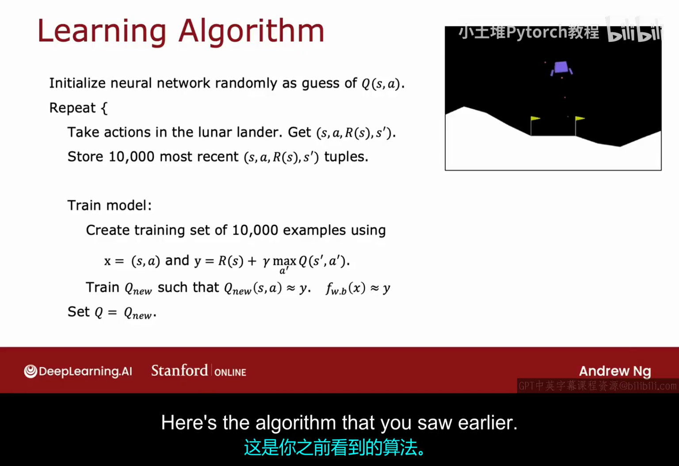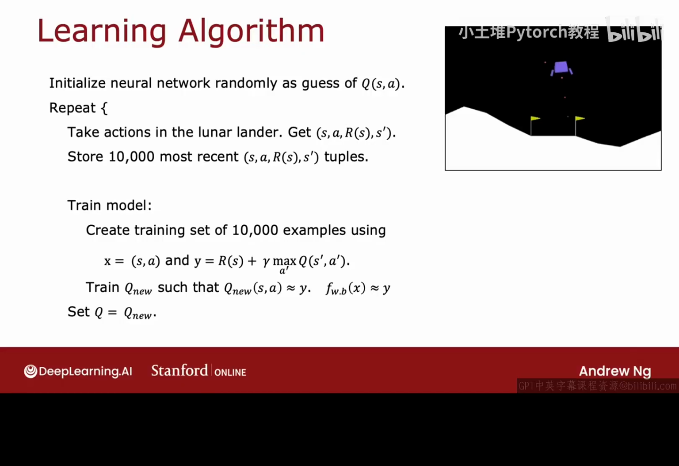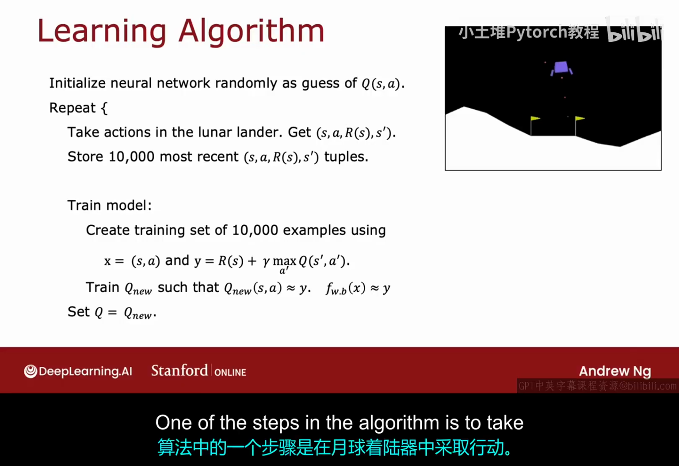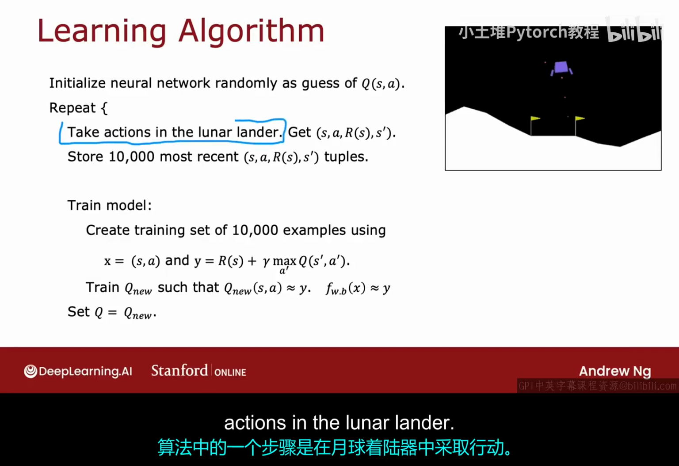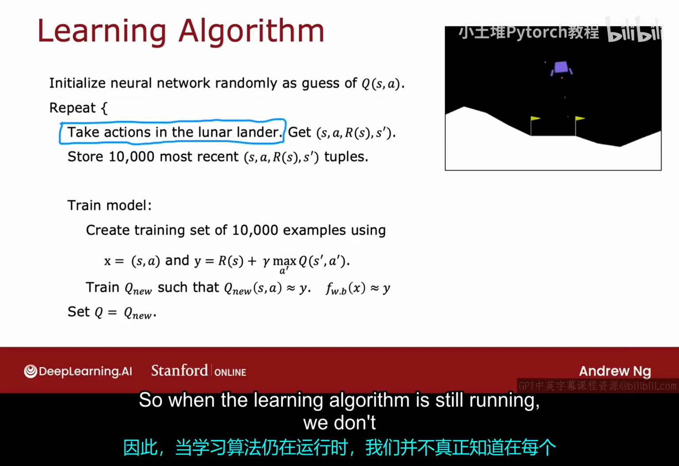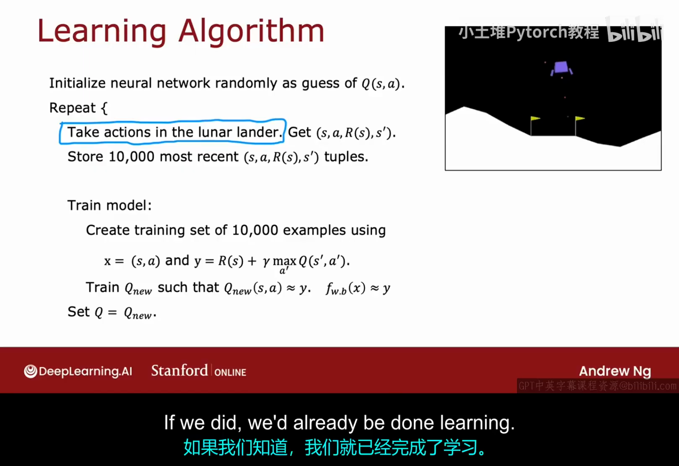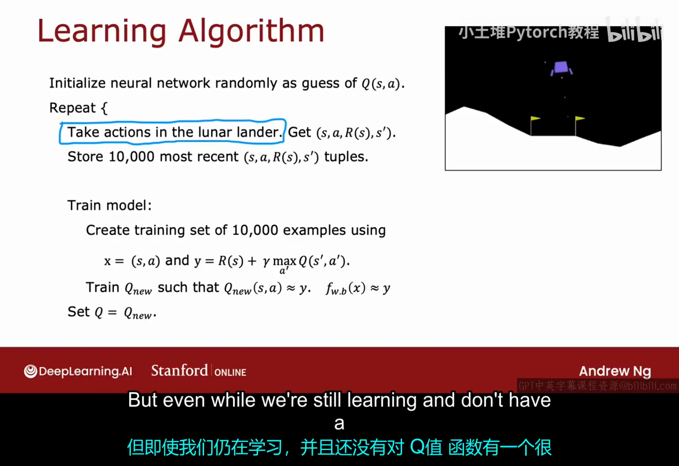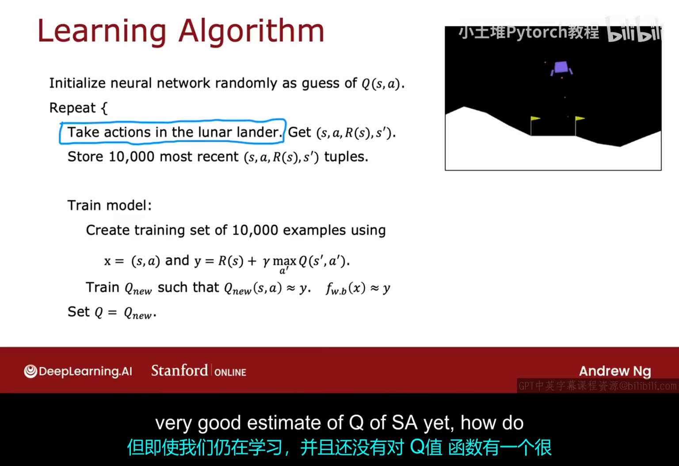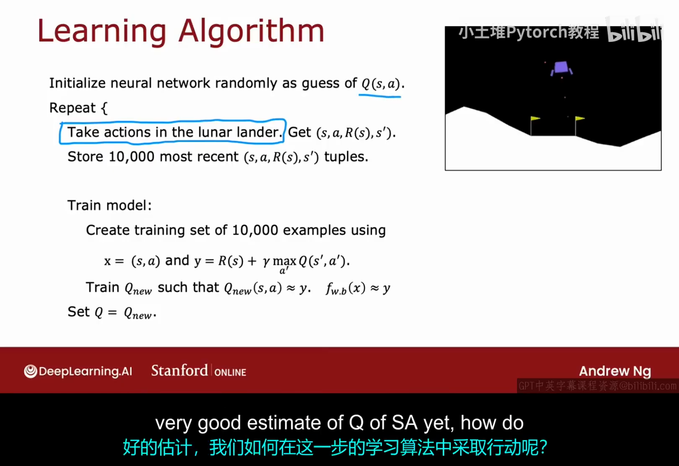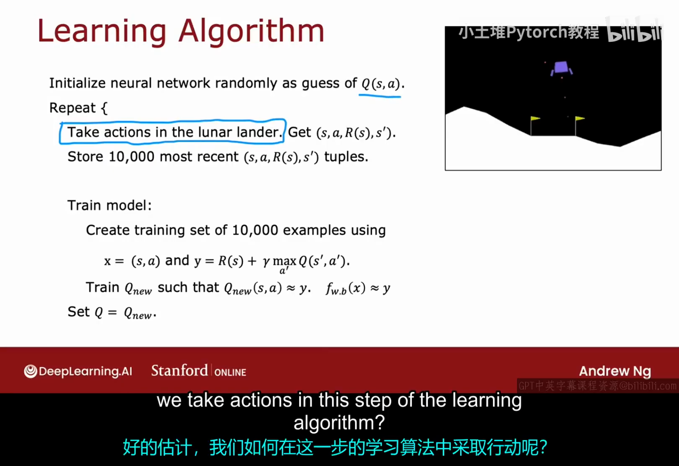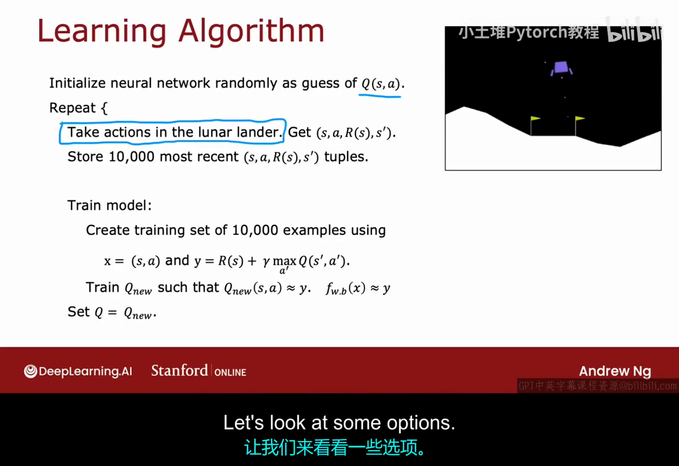Here's the algorithm that you saw earlier. One of the steps in the algorithm is to take actions in the lunar lander. So when the learning algorithm is still running, we don't really know what's the best action to take in every state. If we did, we'd already be done learning. But even while we're still learning and don't have a very good estimate of Q of SA yet, how do we take actions in this step of the learning algorithm? Let's look at some options.